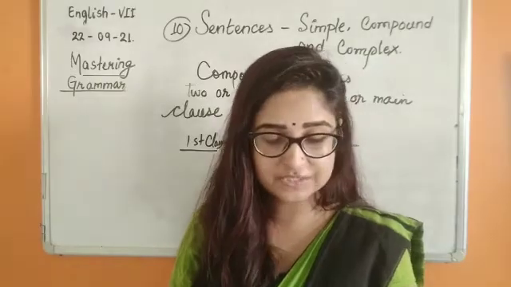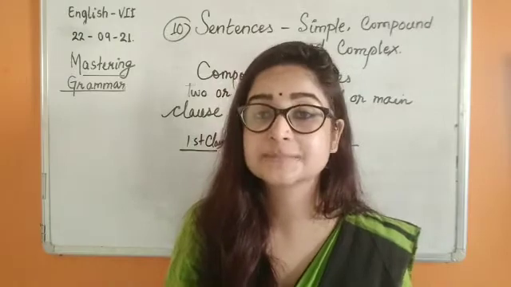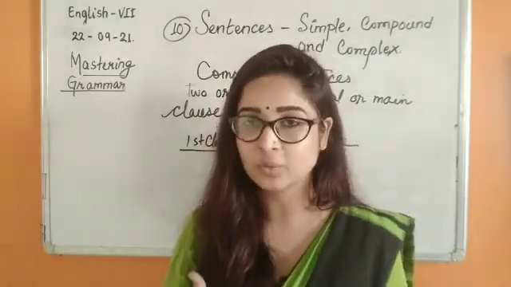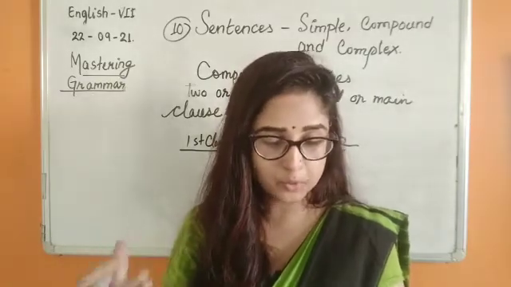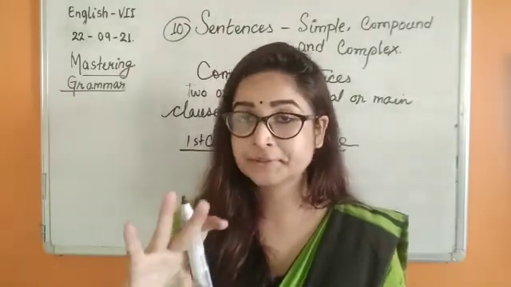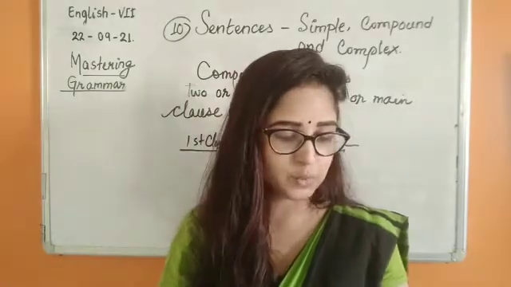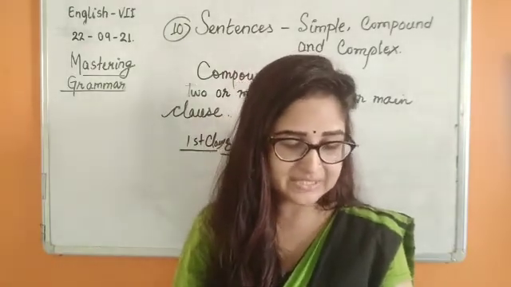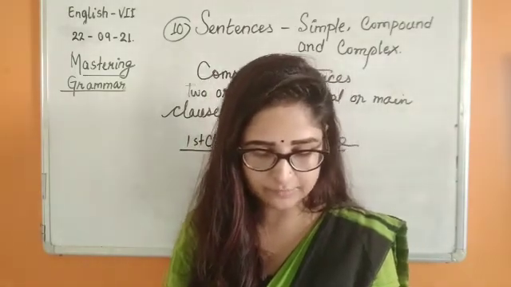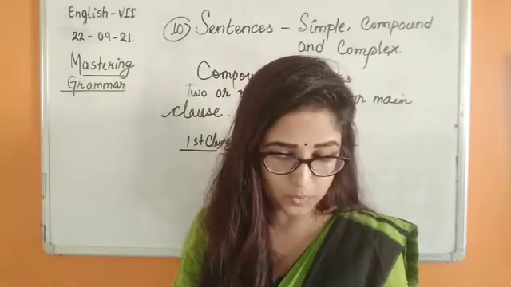Now a sentence which is made up of one principal clause, a principal clause being any clause which makes complete sense on its own, but one or more subordinate clauses, that means the other clauses, which will obviously depend on the principal clause to form their meaning, is known as a complex sentence. So Sheena sat in the park because it was pleasant is a complex sentence. Now the second clause does not convey a complete meaning. This is another way to find whether a sentence is compound or complex.